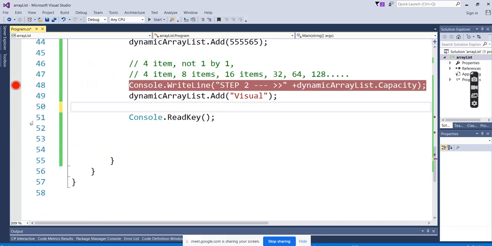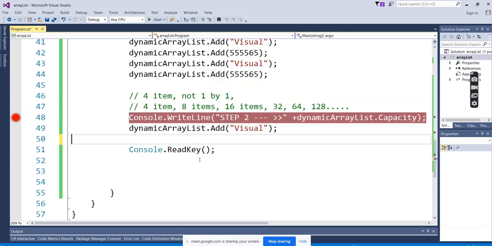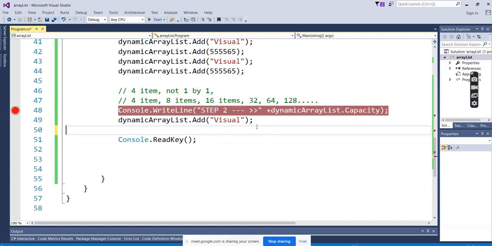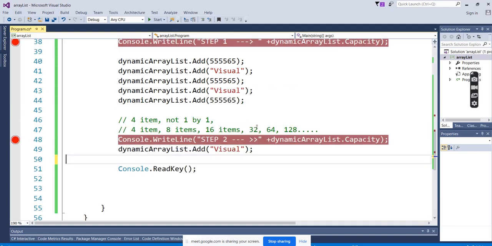Even in the interview they keep on asking all these things: how the array list is increasing, why it is dynamic, how it is dynamic, what's happening internally. Internally there is a capacity property, and we can check with that how much capacity is being added. It is doubling: 4, 8, 16. In such a way we can give the proper answer to them. So capacity is never a problem in the array list.